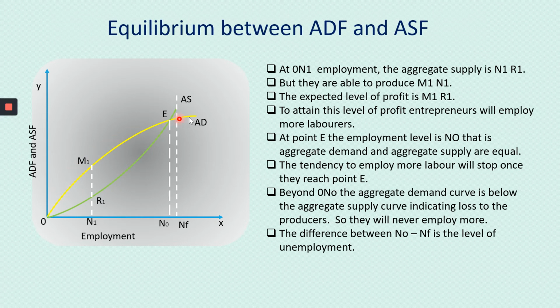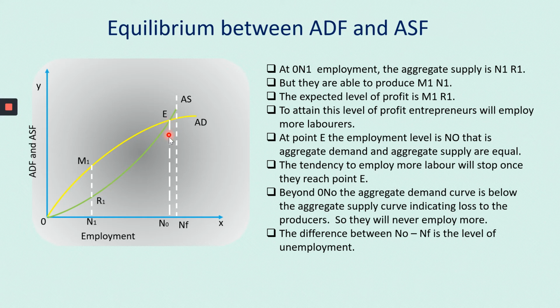So the aggregate demand and the aggregate supply meet at a point called E. Can you see this point? Okay, the aggregate demand curve and the aggregate supply curve meet at a point called E. This point is called equilibrium. That means aggregate demand is equal to aggregate supply, or you can also say it as effective demand. Equilibrium is a place where the aggregate demand curve and the aggregate supply curve cut each other or intersect. So this is the point of equilibrium.